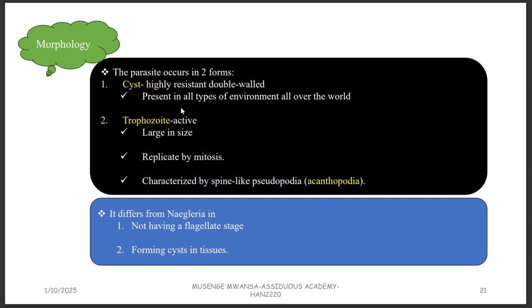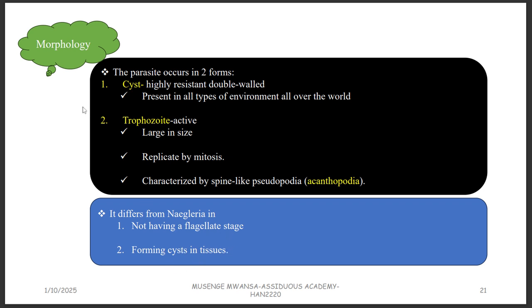So these are the important things to take note of. The cyst is present in all types of environment all over the world, and the trophozoite is an active form. It is large, and it will replicate by mitosis, and it has got pseudopodia. The pseudopodia of Acanthamoeba, we call acanthapodia, and it is different from Naegleria because it doesn't have a flagellate stage. So this trophozoite is actually the amoeboid form, not the flagellate. It doesn't have flagella. And then the cyst is going to form in tissue.